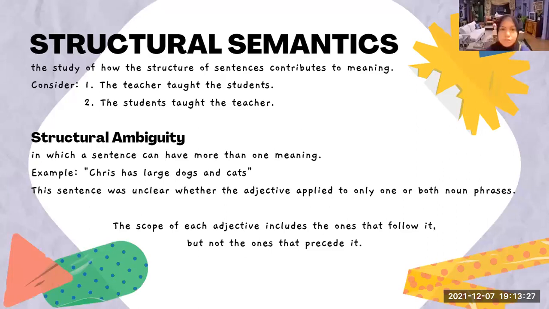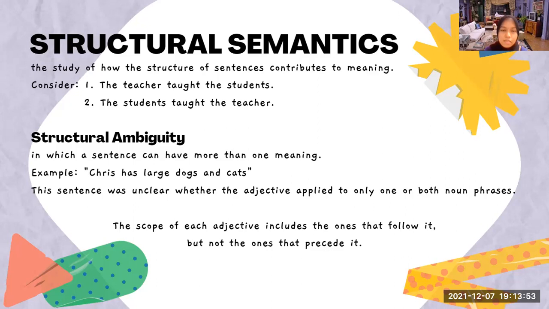Okay, I'm going to explain about structural semantics. So what is structural semantics? Structural semantics is the study of how the structure of sentences contributes to meaning. Let's consider the meaning of the following two sentences. The first one is, the teacher taught the students, and the second, the students taught the teacher.